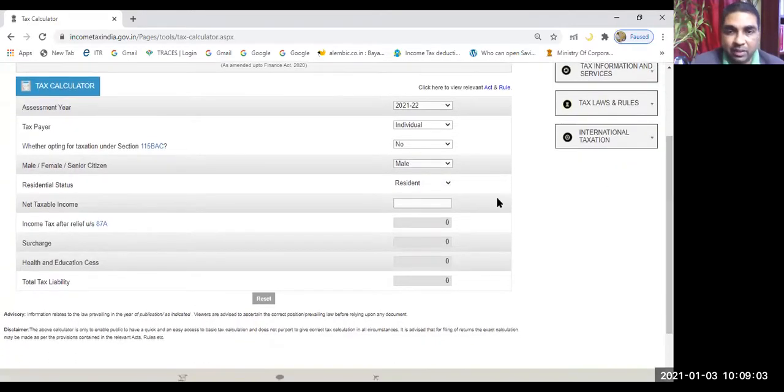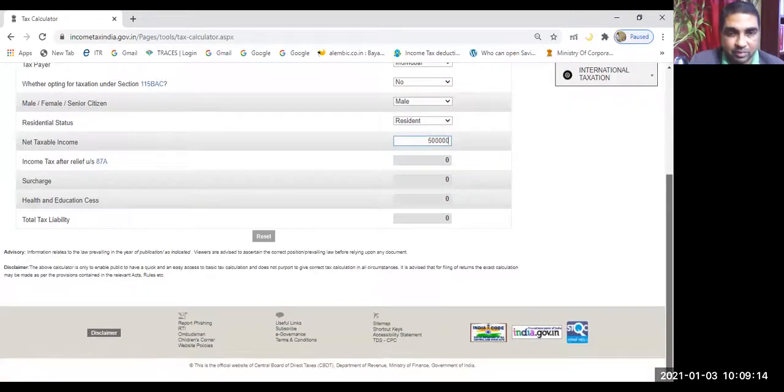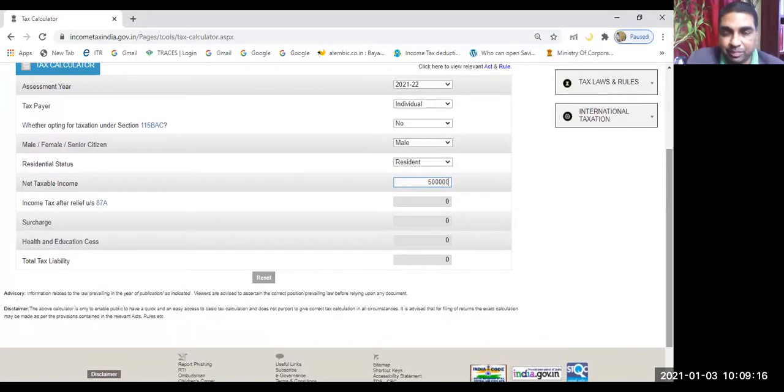Now you see, let us say that the person's net taxable income is 5 lakh. Are you getting how much income? I typed 5 lakh. You see.